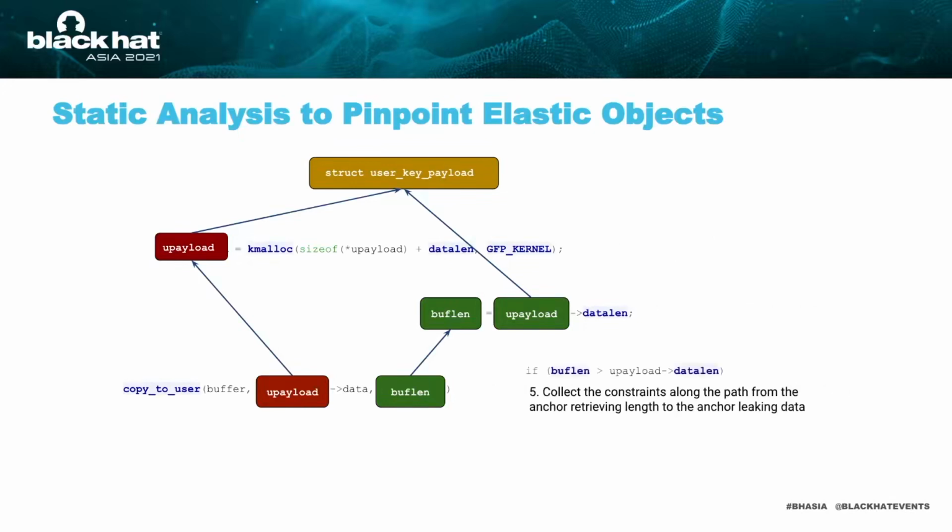The last step of the analysis is to collect the constraints along the path from the anchor retrieving length to the anchor that leaks data. We do this examination because we want to see whether the kernel enforces checking of length fields. If the kernel says the length cannot be too large, the leaking probably doesn't work. In the example on the slides, the kernel only ensures that a user-controlled parameter buffer length is larger than the data length. Therefore, this checking doesn't influence the data leaking.